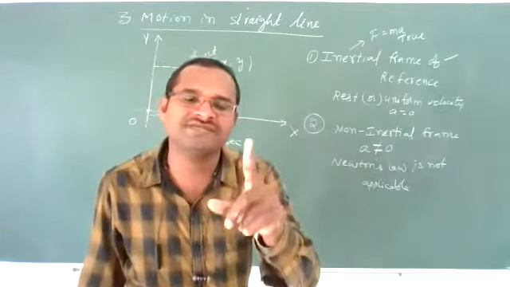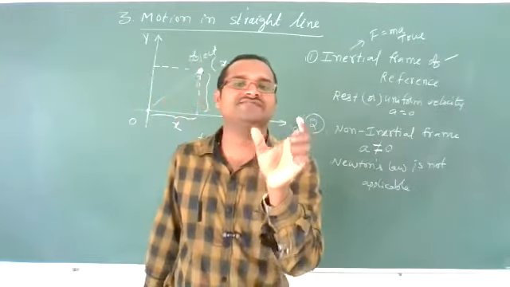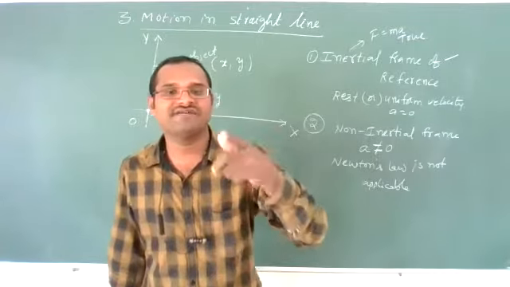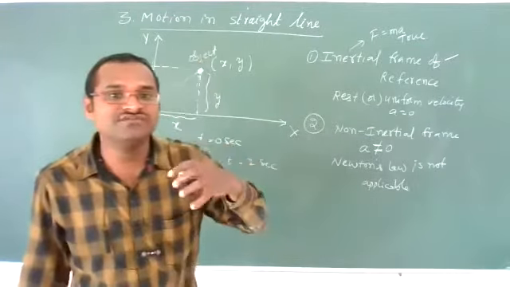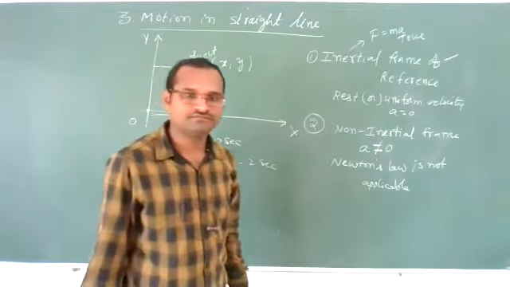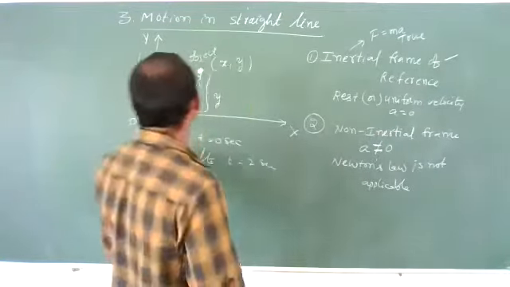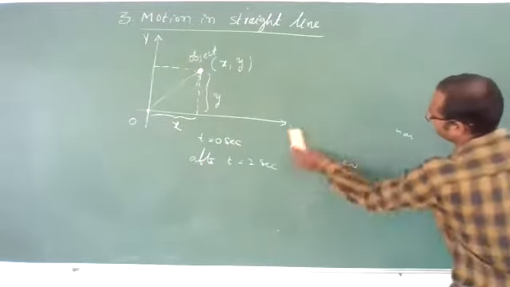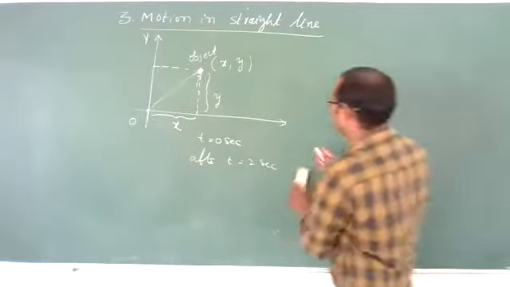Inertial frame of reference means a frame that is either at rest or in uniform motion. Non-inertial frame of reference means it is moving with some acceleration, so it is non-uniform motion. Okay, clear? Now this frame of reference we are discussing. Up to here, okay?